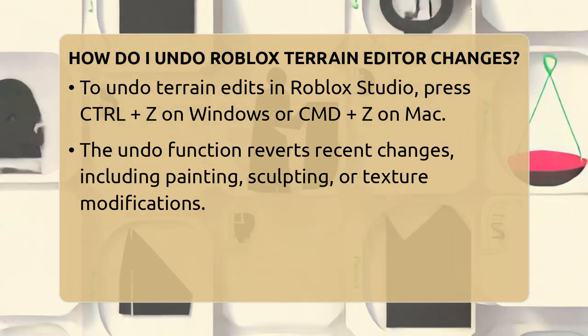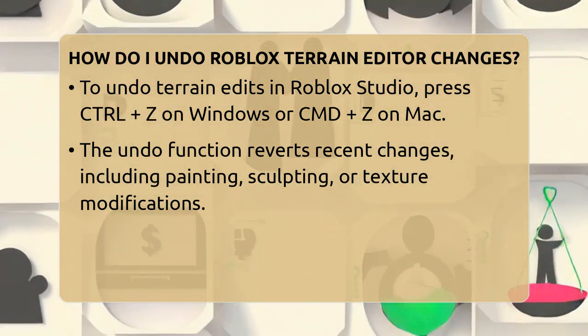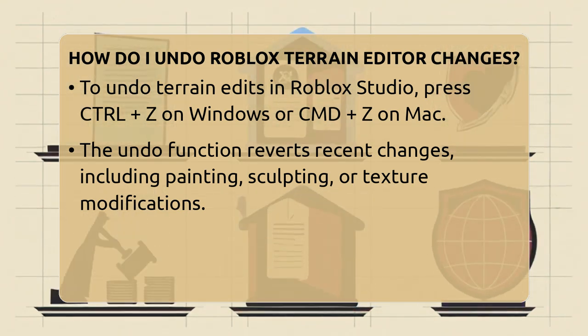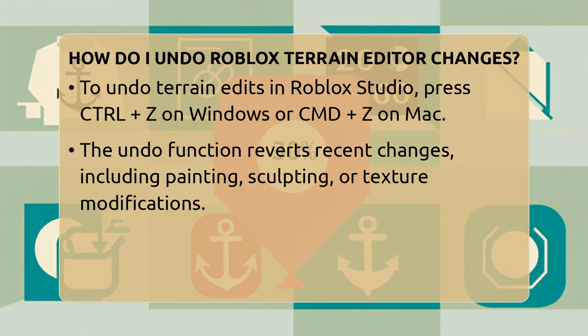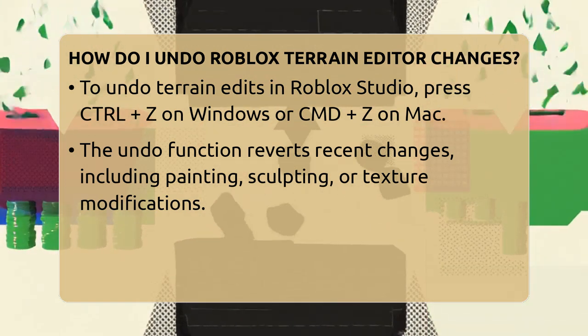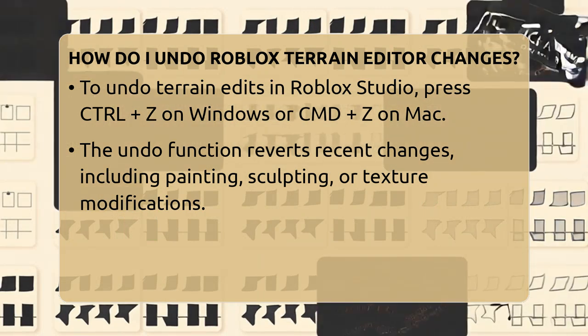In Roblox Studio, when you're working with the terrain editor, you can undo your recent changes just like in many other programs. The main way to do this is by pressing the keyboard shortcut Ctrl plus the letter Z. If you're on a Mac, use CMD plus Z. This command works to step back through your recent edits, whether you painted terrain, sculpted hills, or changed textures.